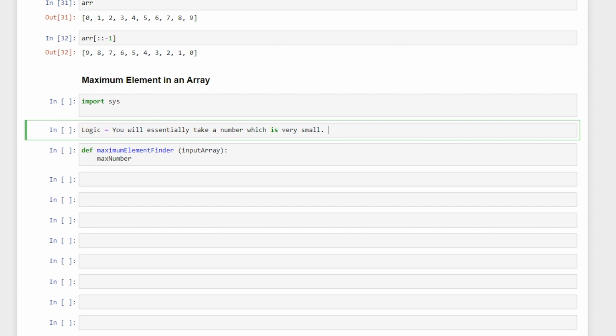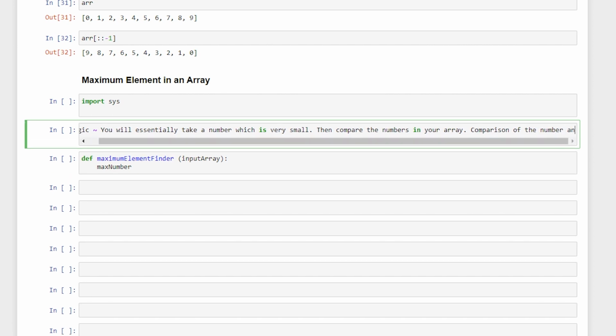So let us say you will essentially take a number which is very small, and then you will compare the numbers in the array with it. Okay, so then compare the numbers in your array. And once you find a number which is larger than it, understand this, a number which is larger than it, you are going to just update that maximum number, the variable that is holding the current number. Okay, so this is the way you proceed. Comparison of the numbers, and dynamically you will update the number.